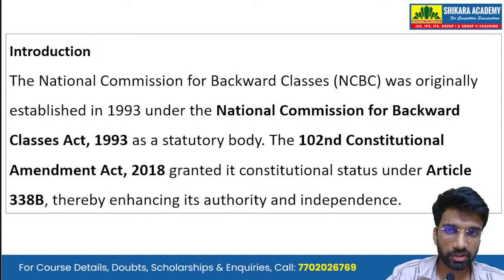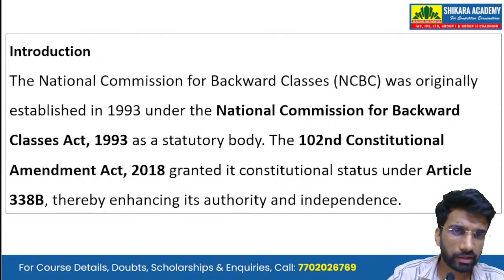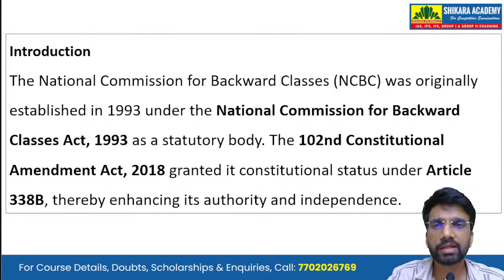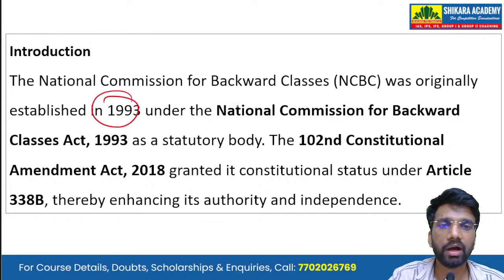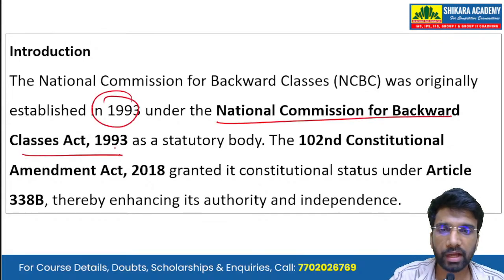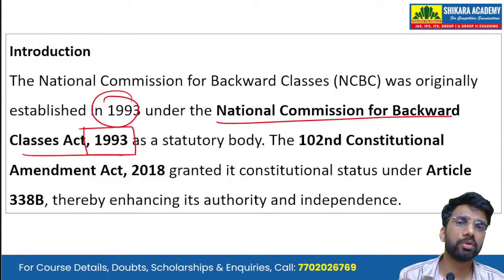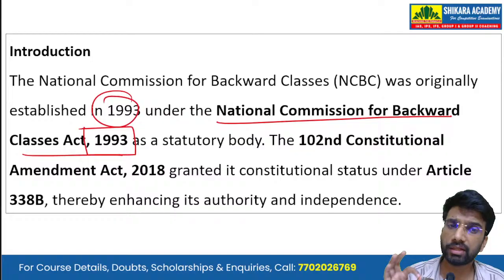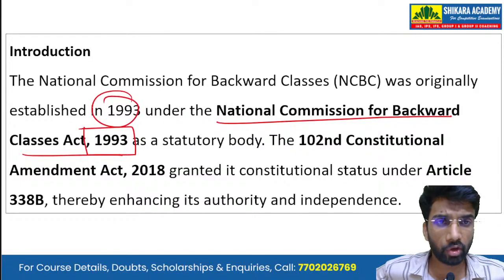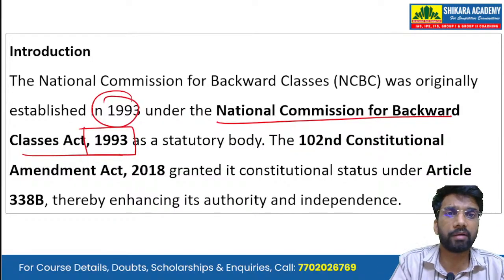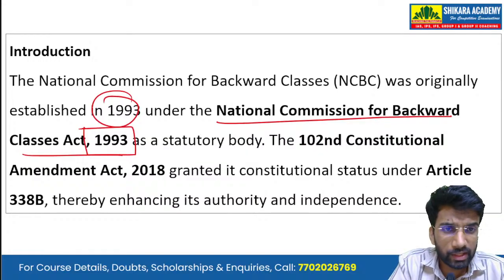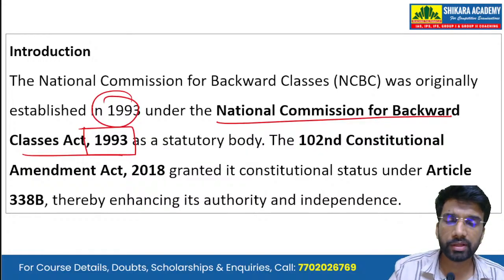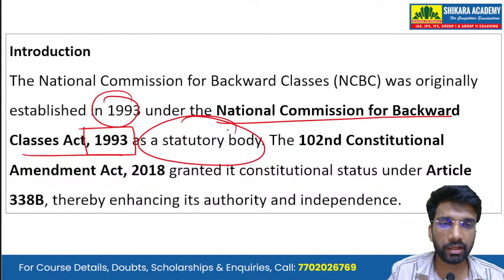So starting with the introduction, the National Commission for Backward Classes (NCBC) was originally established in 1993 under the National Commission for Backward Classes Act 1993. Following that act, this National Commission was formed, so it had statutory backing; it was a statutory body in the 1990s.